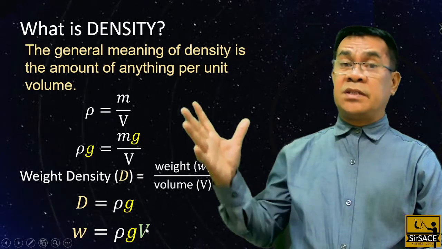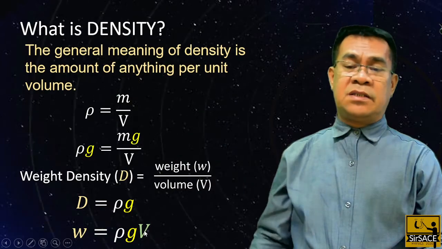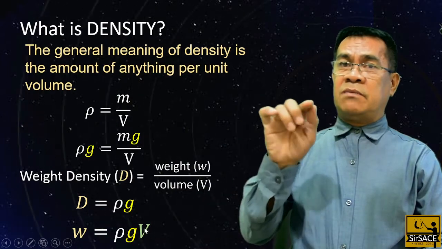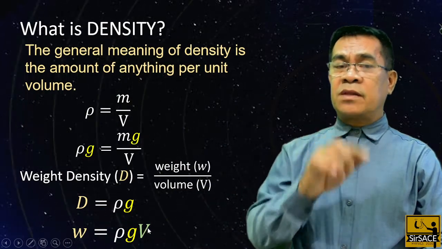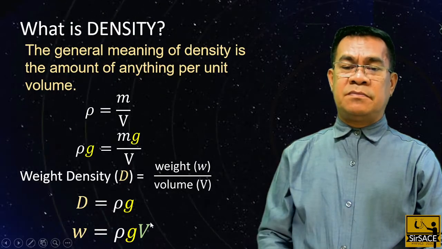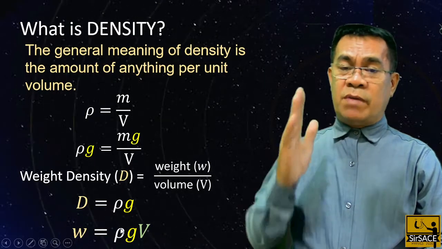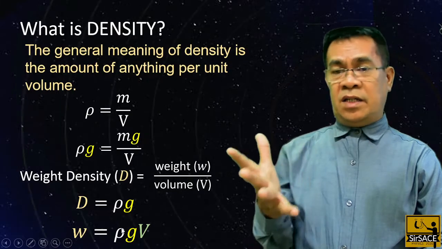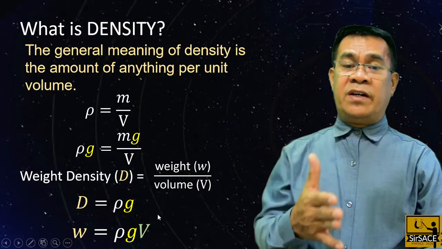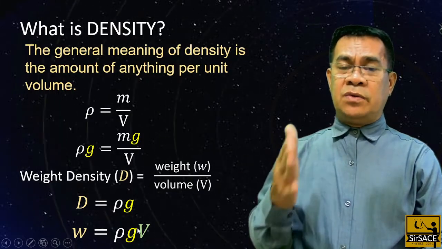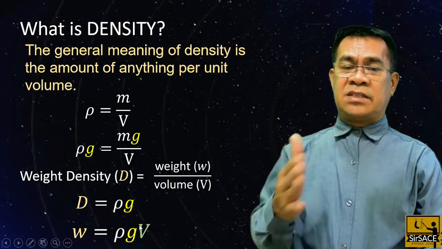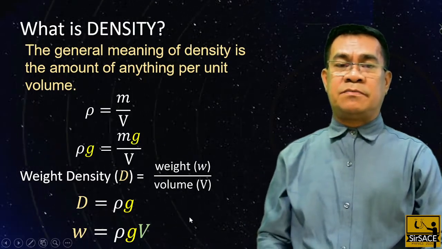In our previous understanding in mechanics, when we say weight, it is the product of the mass times the gravitational acceleration. Yes, it's true. Why? Because mass, in relation to density, is rho V. So when we say rho g V, it is the same as the mass times the acceleration.